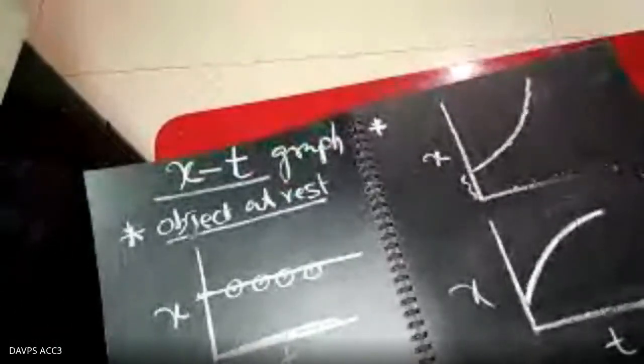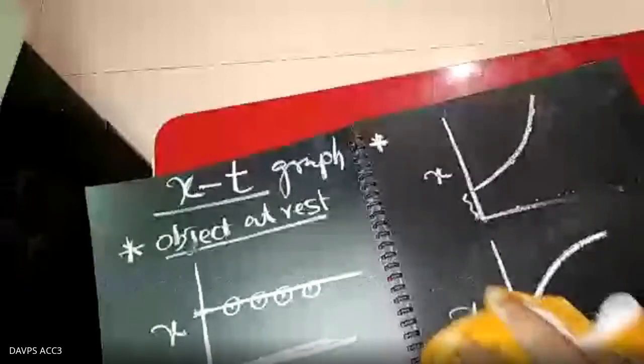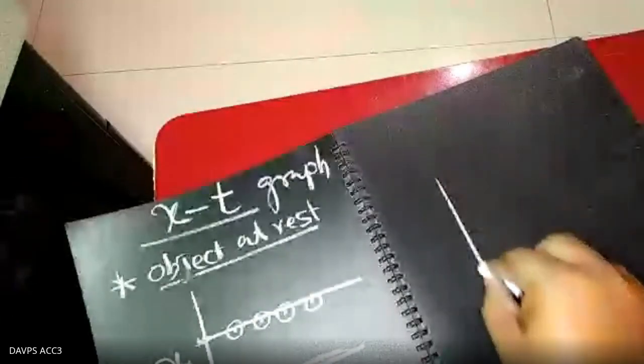Again, with the xt graph, you shouldn't be confused. I am making another type of graph. You should note it down clearly, because the velocity time graph has to be discussed more and more. Suppose I am taking the graph like that.